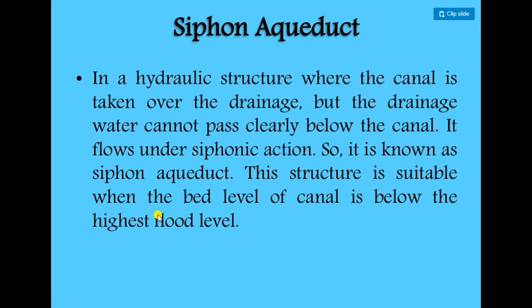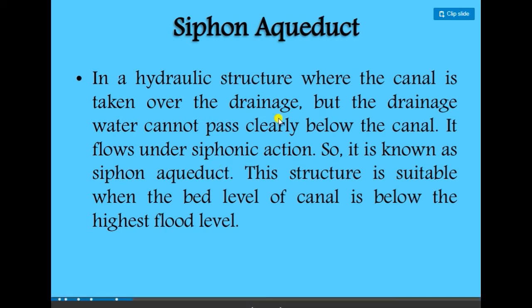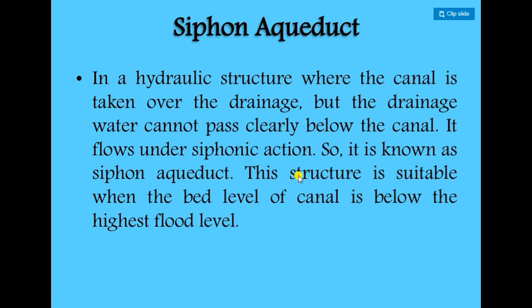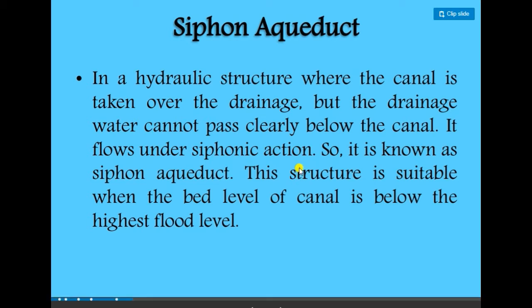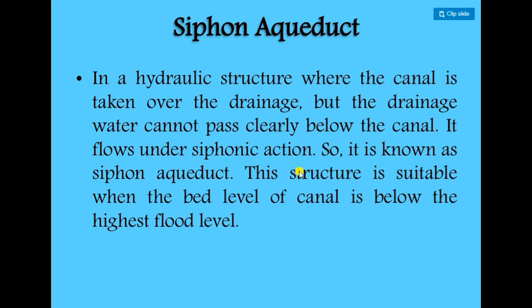Next is the siphon aqueduct. In this hydraulic structure the canal is taken over the drainage, but the drainage water cannot pass clearly below the canal. It flows under siphonic action, so it is known as a siphon aqueduct. This structure is suitable when the bed level of the canal is below the highest flood level.